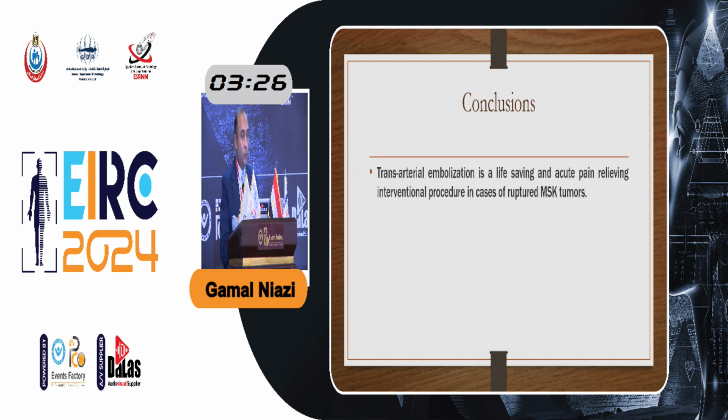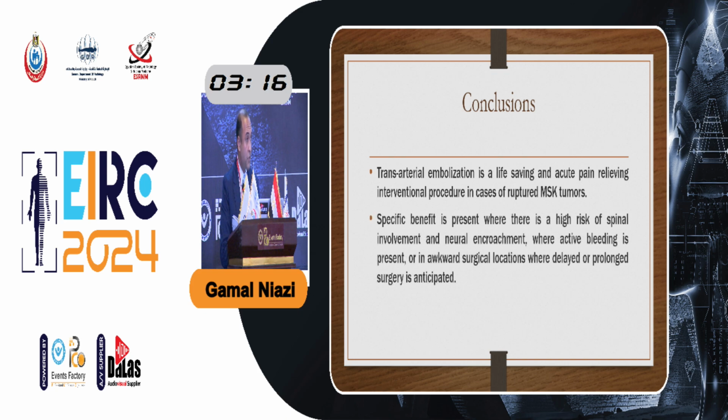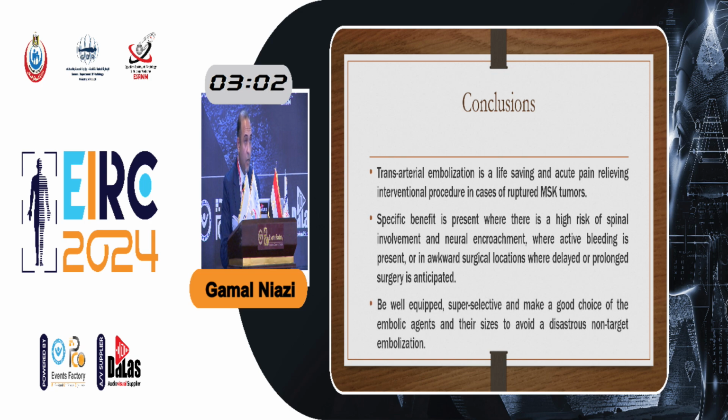So in conclusion, transarterial embolization is a life-saving and acute pain-relieving interventional procedure in case of ruptured MSK tumors. And the specific benefit is present where there is a high risk of spinal involvement or neural encroachment, where active bleeding is present, or in awkward surgical locations where delayed or prolonged surgery is anticipated. And again, we should be well equipped, we should be super selective, and we should make a good choice of the embolic agent and their sizes to avoid disastrous non-target embolization.